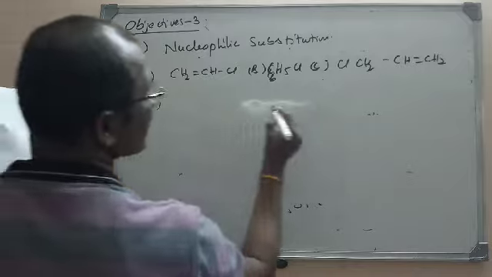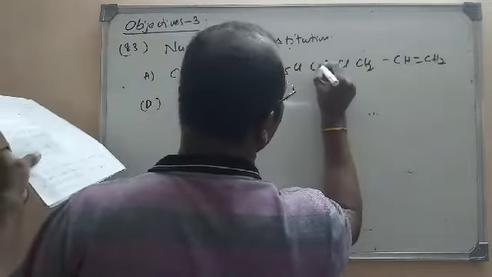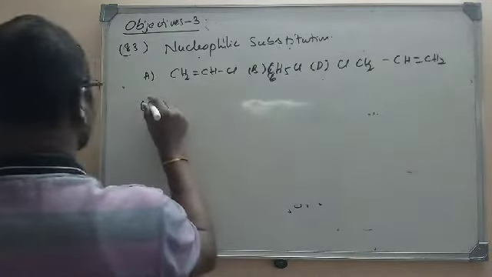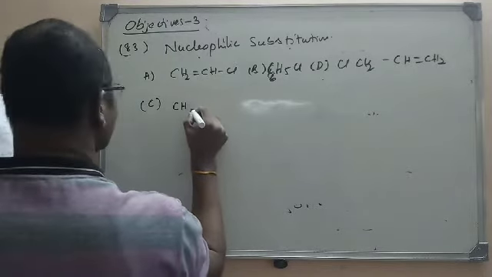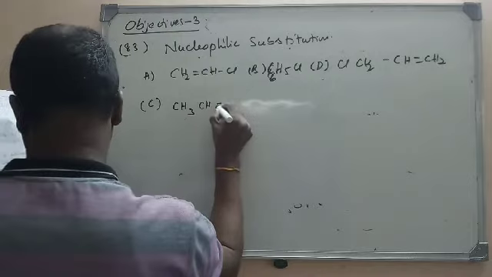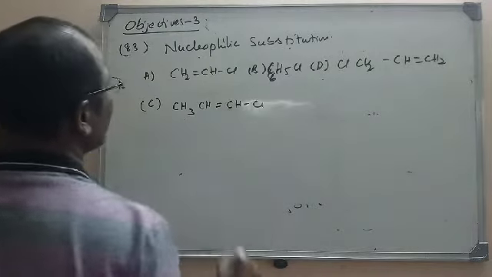Actually this is option D. Option C is CH3CH=CHCl.